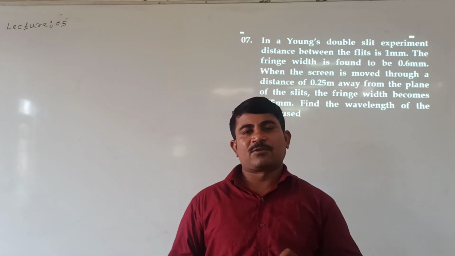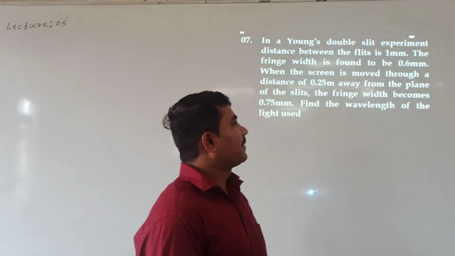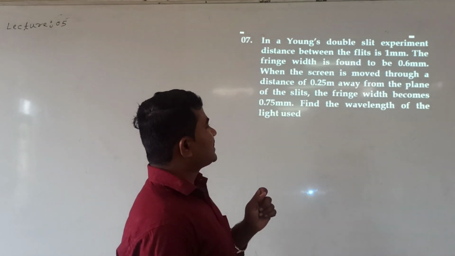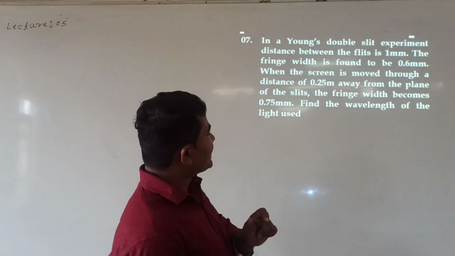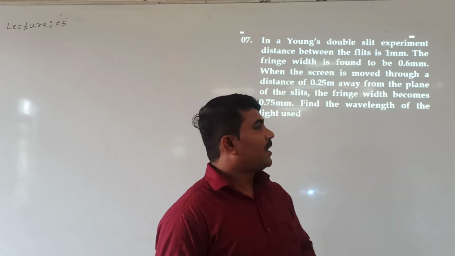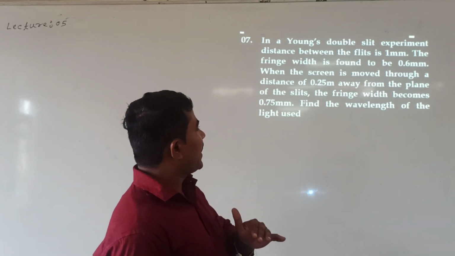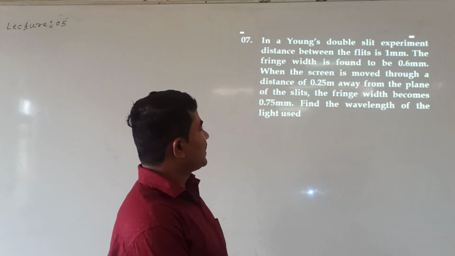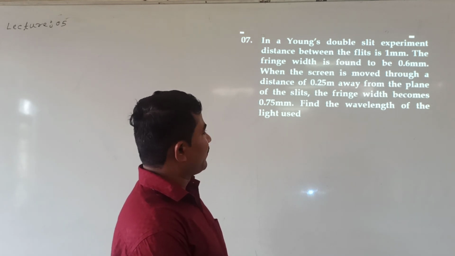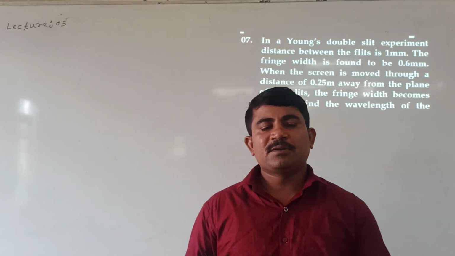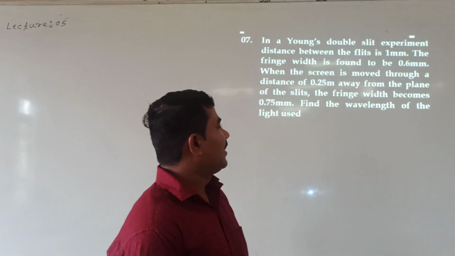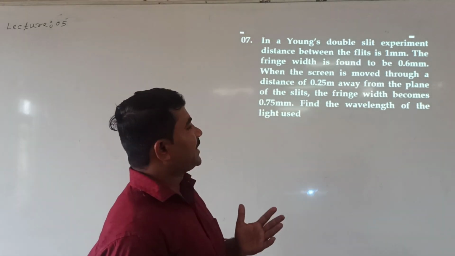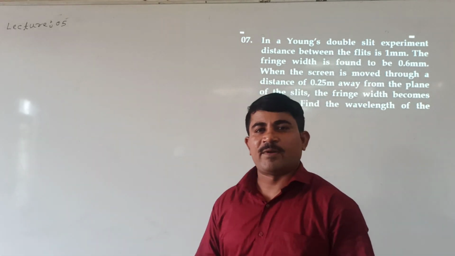When the screen is moved through a distance of 0.25 meter away from the plane of the slits, the fringe width becomes 0.75 mm. Find the wavelength of light used.